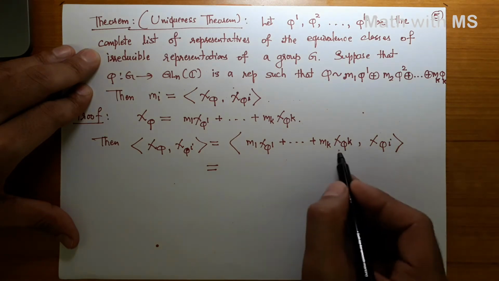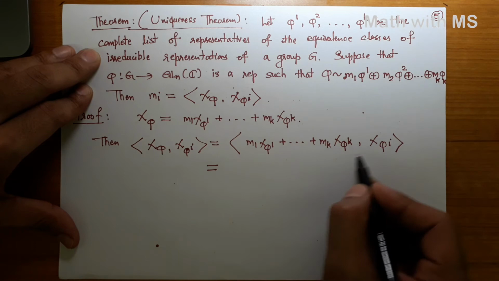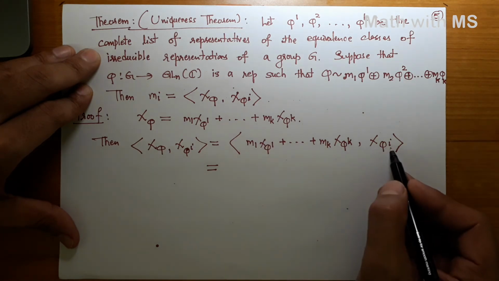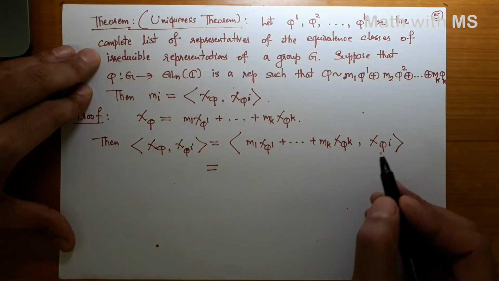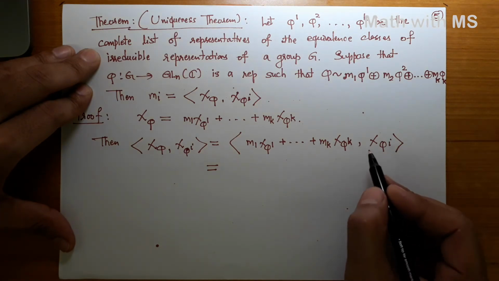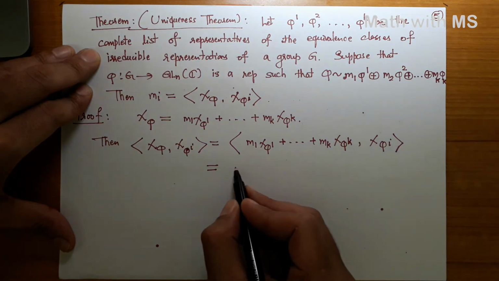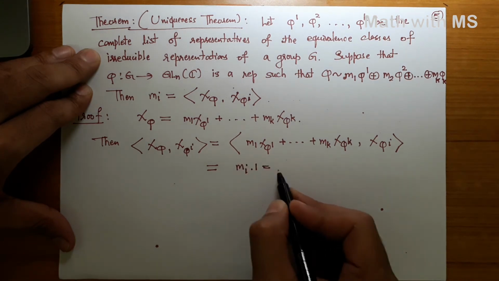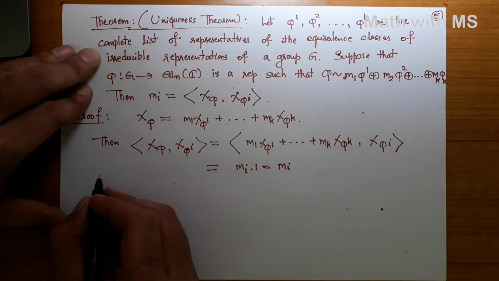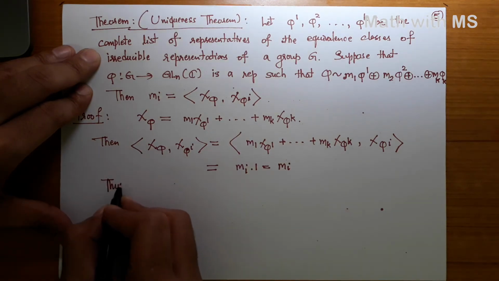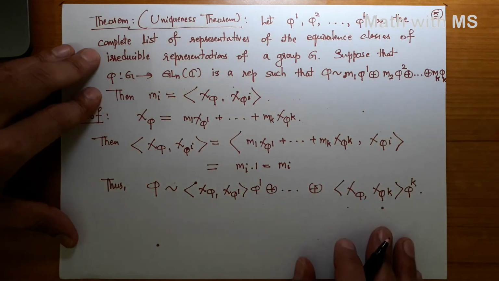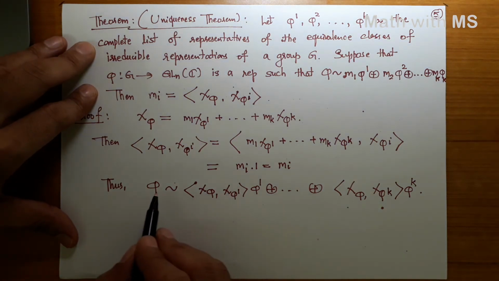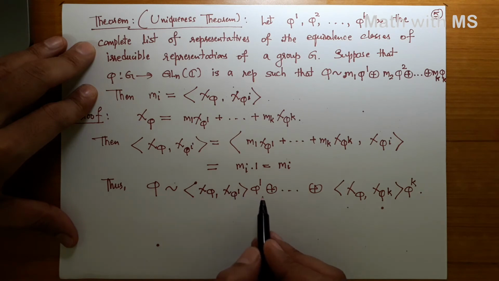So the inner product of any chi phi j with chi phi i survives only when i equals j, and in that case it is precisely 1. So it is precisely mi times 1, that is mi. Thus this decomposition has to be unique, because the coefficients are completely determined by the inner product of the character of phi with the character of phi i.